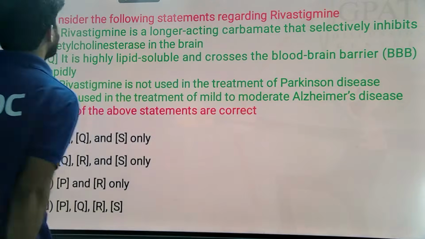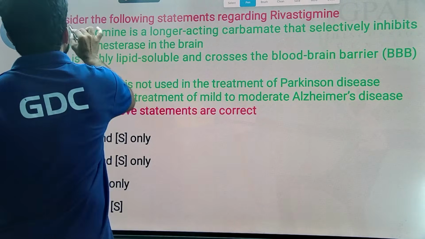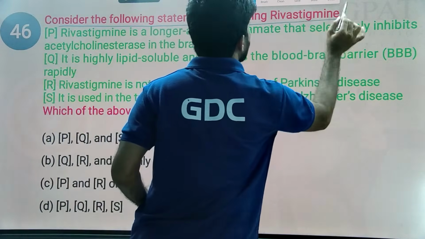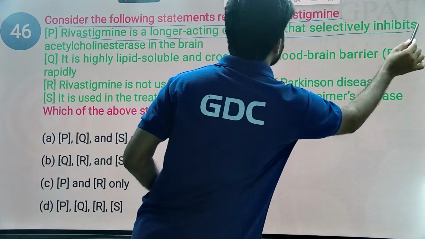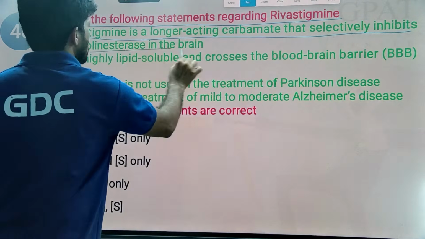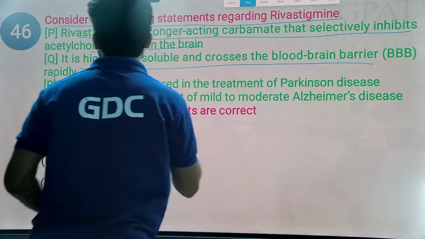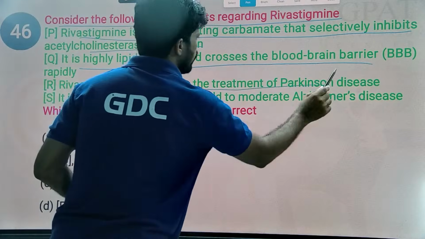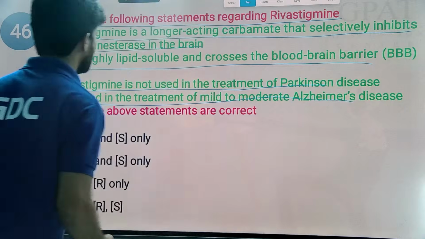Next, regarding the next MCQ. Consider the following statement regarding rivastigmine. Rivastigmine is a long-acting carbamate that selectively inhibits the acetylcholinesterase enzyme in the brain. It is highly lipid-soluble and crosses the blood-brain barrier. Rivastigmine is not used in the treatment of Parkinson's disease. It is used in the treatment of mild to moderate Alzheimer's disease.